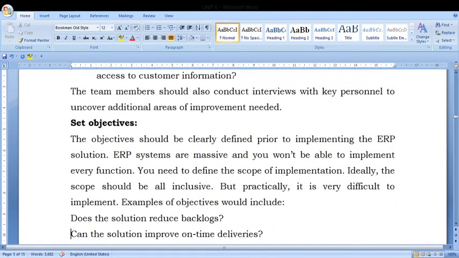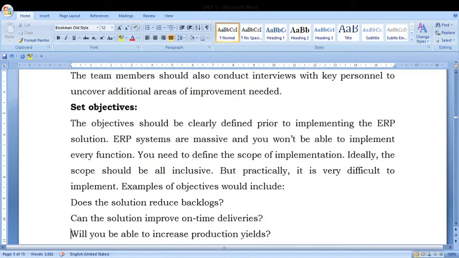Next, we have to set objectives. Objectives play a major role in implementation. What we want to do, what we want to achieve, we have to be very clear. With the implementation of an ERP solution, we will be facing so many issues. So first we have to find out the scope of implementation. Practically, it is very difficult to implement.